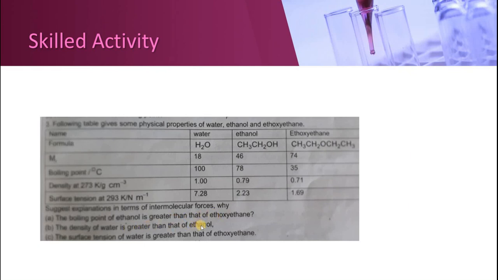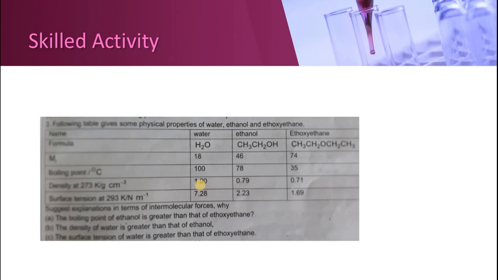The density of water is greater than that of ethanol. Why is water more dense as compared to ethanol? Because in case of water, there will be more water molecules due to extensive hydrogen bonding. They are more compact. Ethanol also has hydrogen bonding, but it is not as extensive as it is in water.